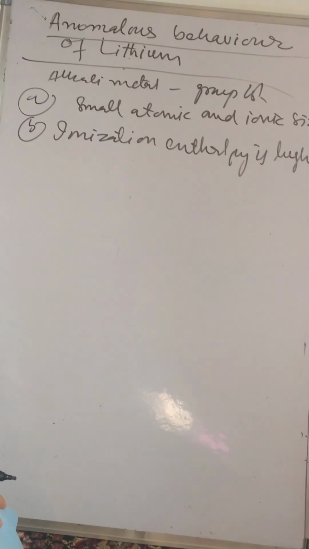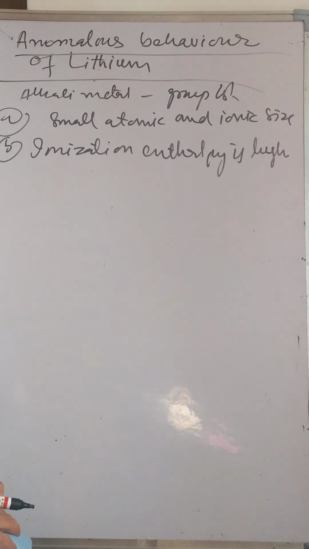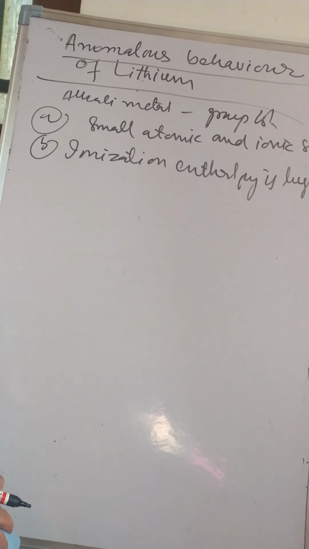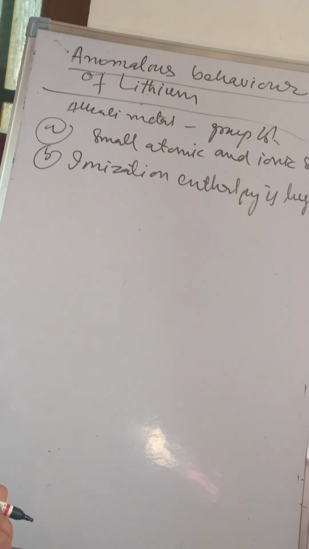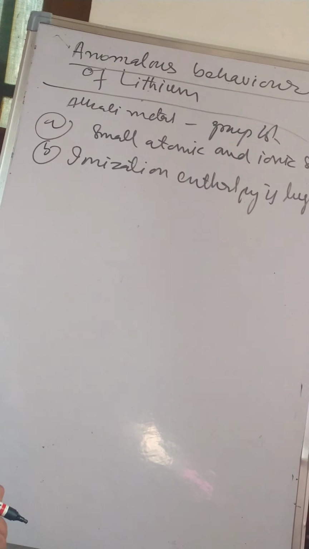Ionization enthalpy means the energy required to remove the last electron from the outermost shell. Here a great amount of energy is required compared to other elements of the group. This also depends directly upon the size of the atom.